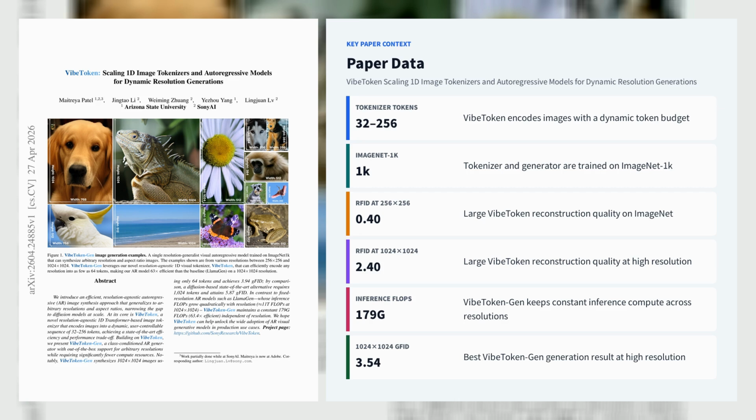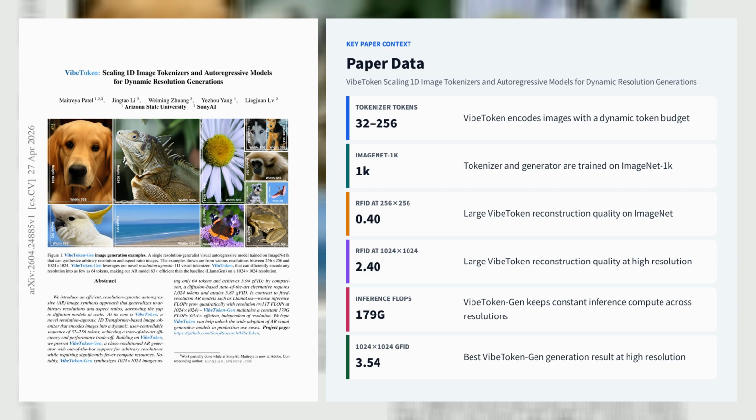The tokenizer encodes images into a controllable 32 to 256 token sequence using dynamic grid position embeddings, adaptive patch embedding, adaptive decoder resolution, and length uniform training on ImageNet 1K. In reconstruction, it reaches 0.4 rFID at 256 times 256, 0.51 at 512 times 512, and 2.4 at 1024 times 1024 with the large variant, while preserving native 4 times super resolution without a separate upsampler.